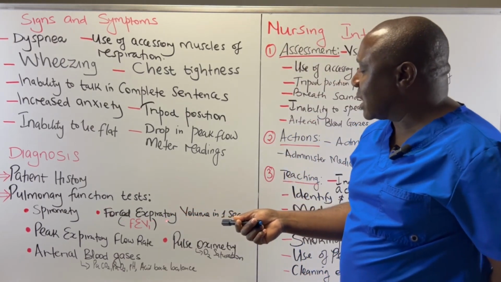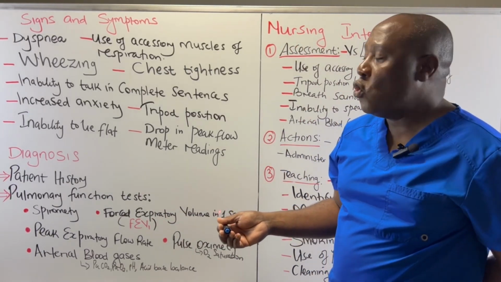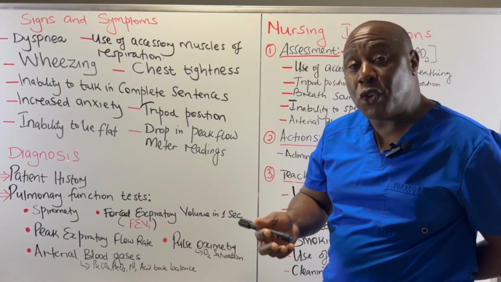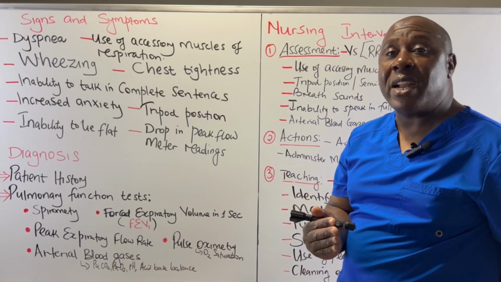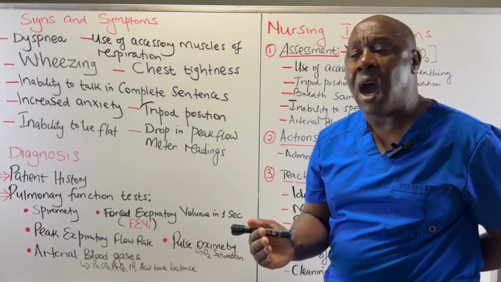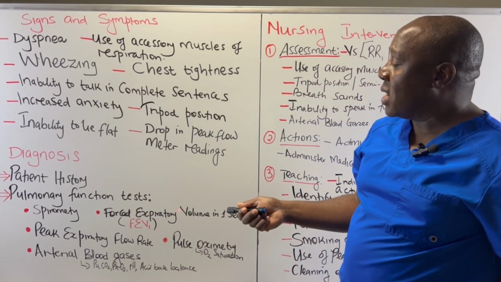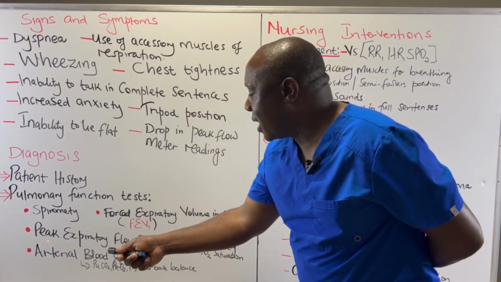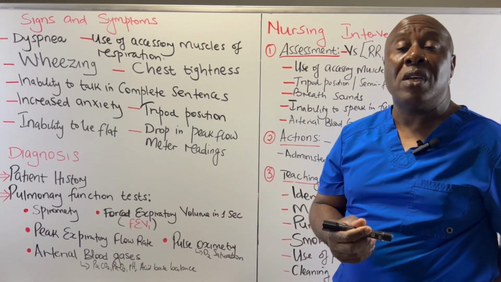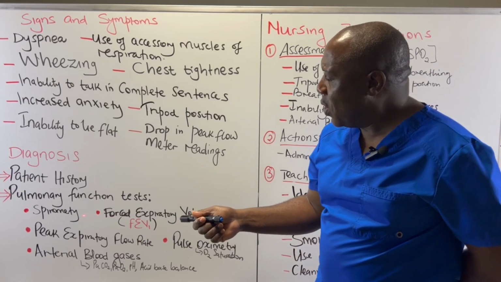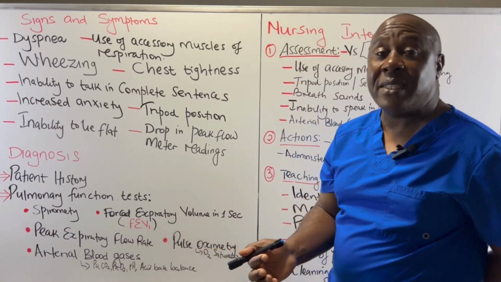Then we also have forced expiratory volume in 1 second. This is used to see how much air you can move out forcefully in the first second from your lungs after a normal inspiration. After normal inspiration, they find out how much air you can forcibly move out in 1 second. When you look at those values, you find that they are reduced when compared to your normal values. We also have peak expiratory flow rate. This one measures how much air you can forcefully blow out of your lung. So when you are allowed to blow air out of your lung forcefully, they can look at that value and see that it is different from the normal.